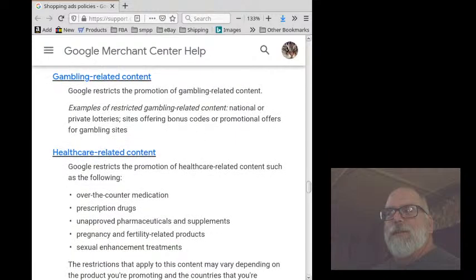Gambling-related content. Google restricts the promotion of gambling-related content. Examples of restricted gambling-related content: national or private lotteries, sites offering bonus codes or promotional offers for gambling sites.